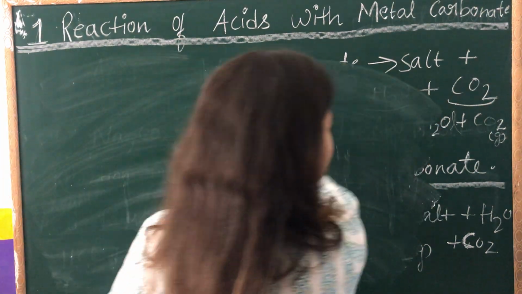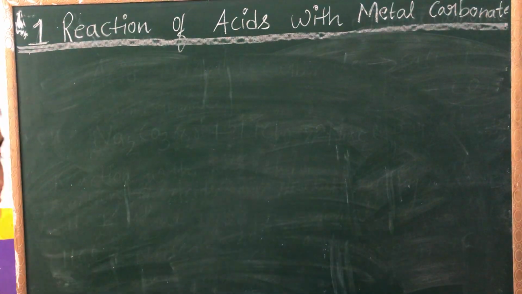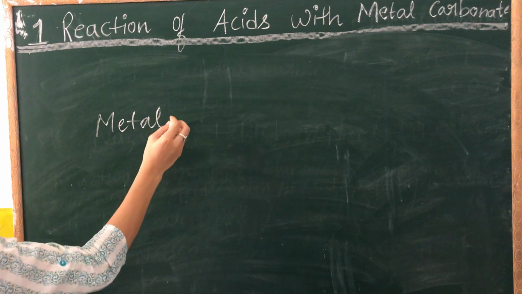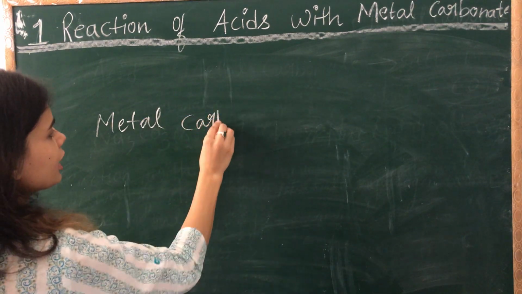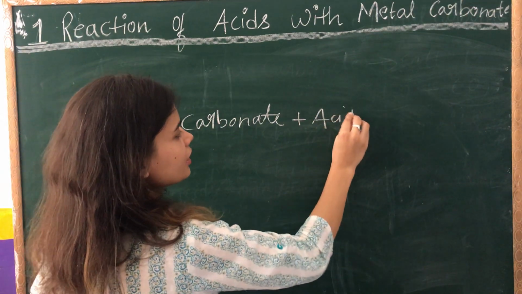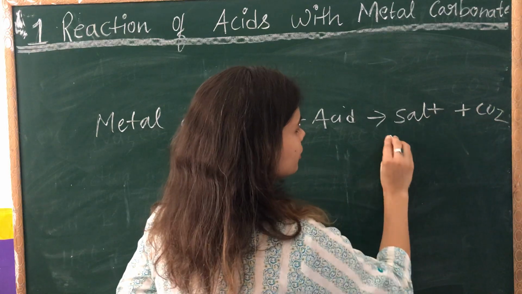One thing, children, that you have to note about carbon dioxide. Here you can see that when a metal carbonate is reacting with an acid, it is giving us salt, CO2 and water.